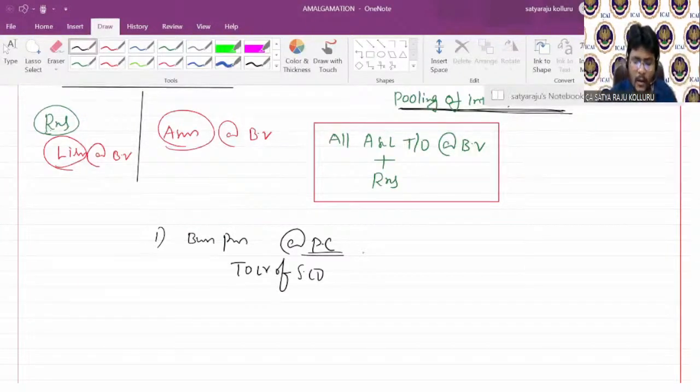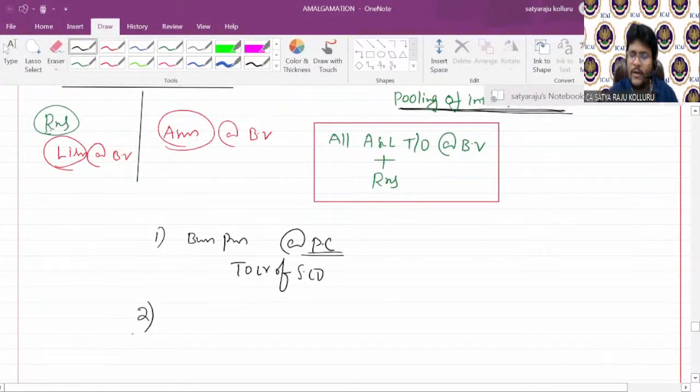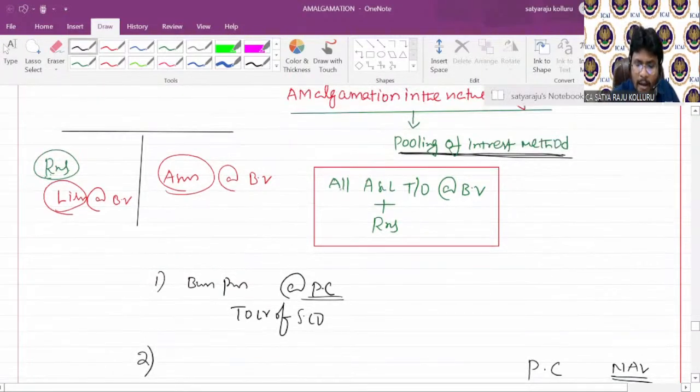That's okay. Now in the second entry, what you always need to do is compare the net asset value of the business with the purchase consideration. Will you agree? You will compare purchase consideration with the net asset value of the business taken over. Now, can you please tell me, all of you, what is the net asset value of the business taken over here? You have taken over all assets, and all liabilities, including the reserves and surplus.